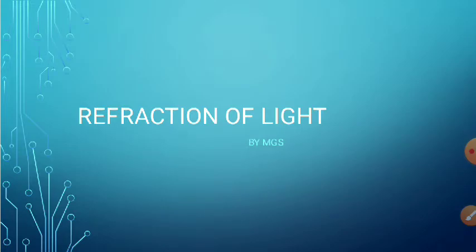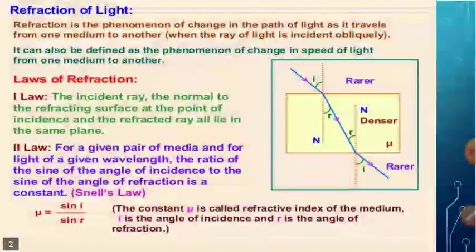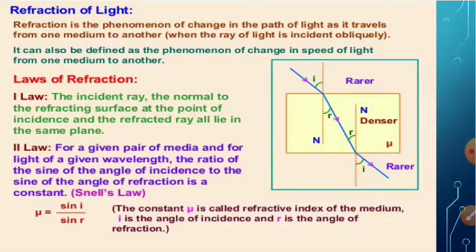So if a ray of light, while traveling in one transparent medium, is incident obliquely at the interface separating another transparent medium, it deviates from its straight line path. It will not continue on the same straight line path. This bending of the ray of light while traveling from one transparent medium to another at the interface separating the two media is known as refraction of light.